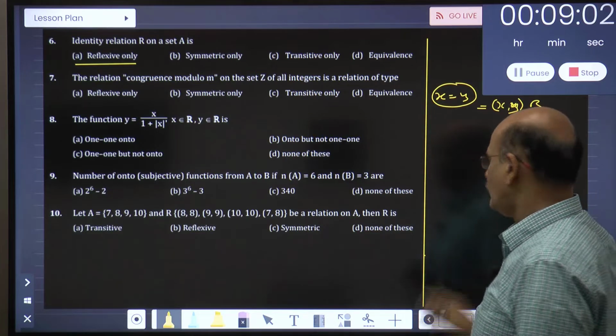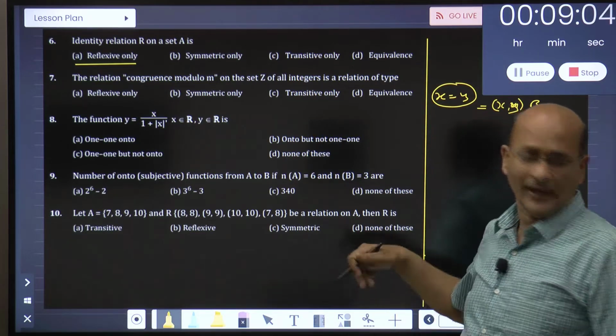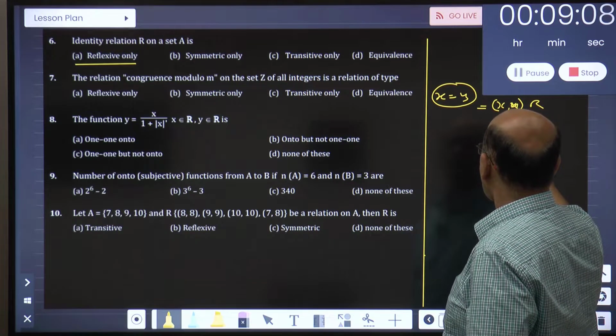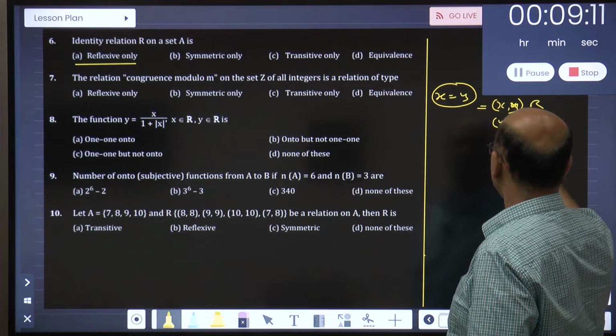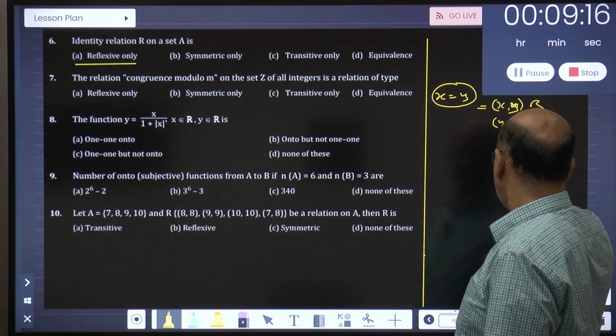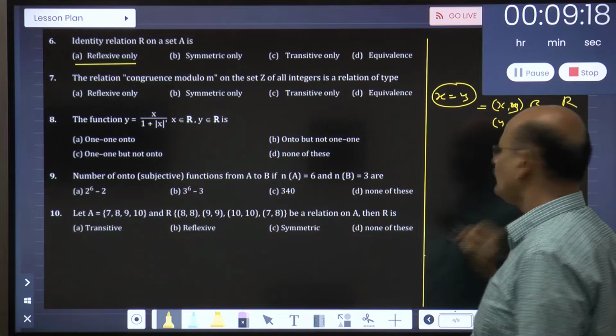So reflexive is done. Now you might ask me a question. If x is equal to y, then I can say (y, x) also belongs to R. Both elements are equal, right? So similarly I can say it is symmetric also, it is reflexive also.